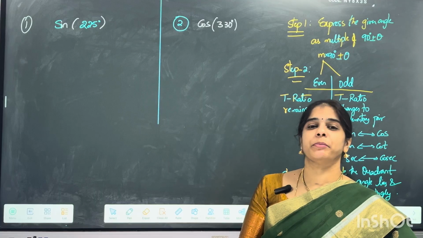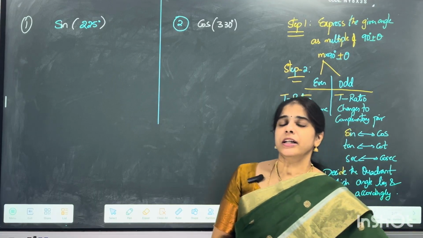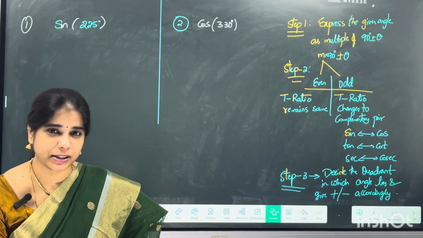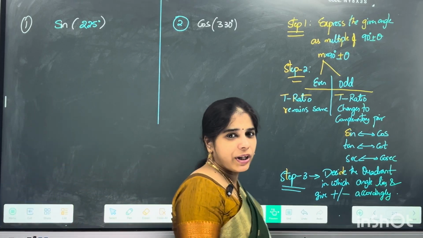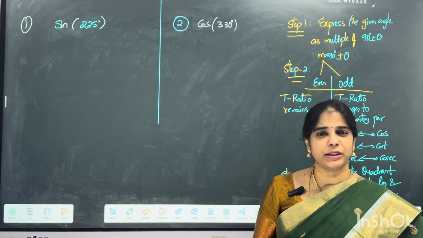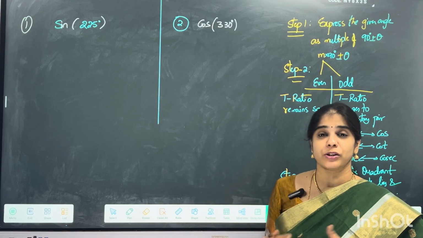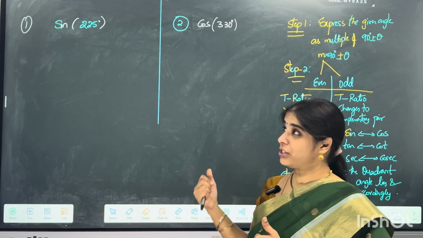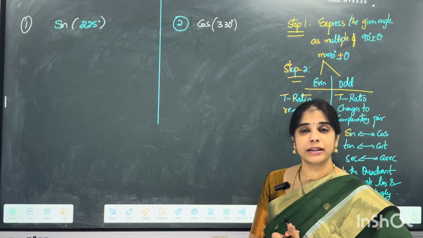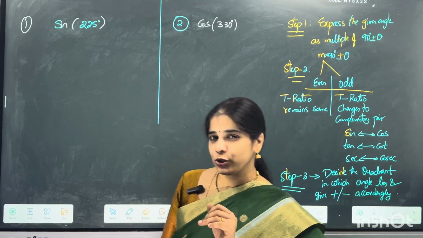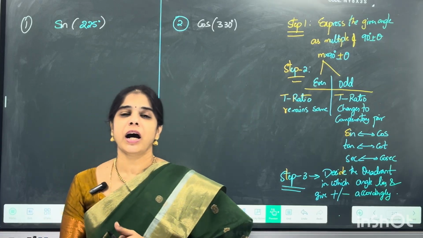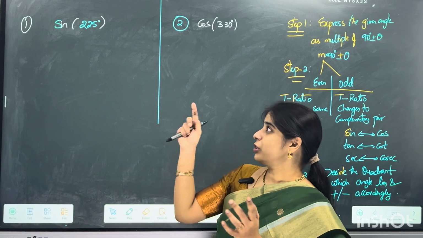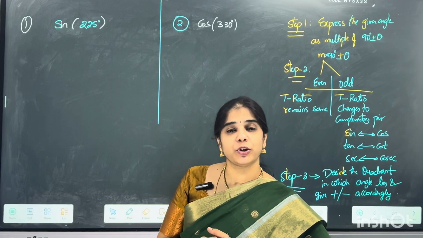So based on the above mentioned facts, what if the theta is 270 minus theta, 360 plus theta, or 180 minus theta, 180 plus theta? We have discussed all this. So all these will be done in an applicative mode in a few questions, that is sine 225 and cos 330 degrees. Just two examples is what I am taking, to show how to apply the logics I said just now. So now coming to the question sine 225.